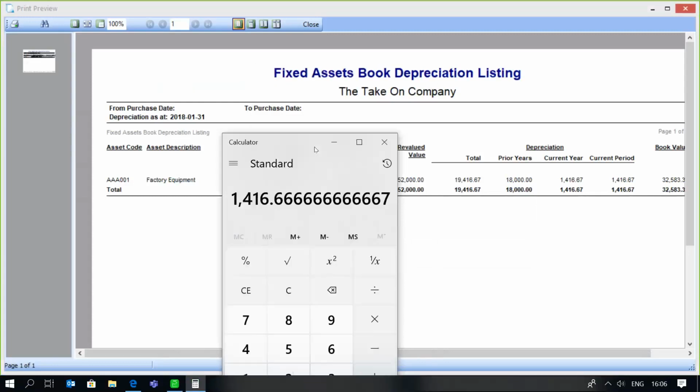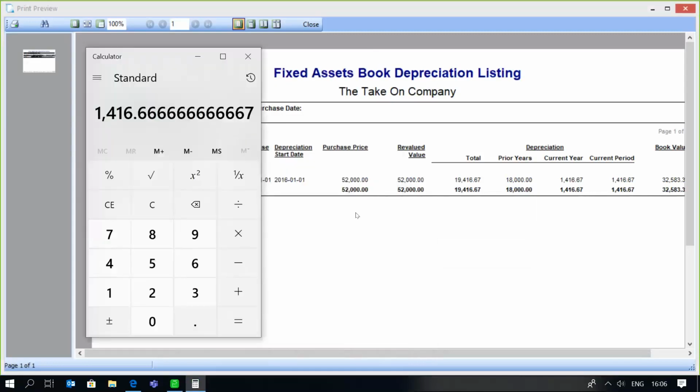So once again, let's do a quick recap of the calculation. 52,000 purchase price. We then have a take-on value of 18,000, which left us with a book value of 34,000. The 34,000 is then looked at based on the number of remaining months of the asset's lifespan, which is 24.